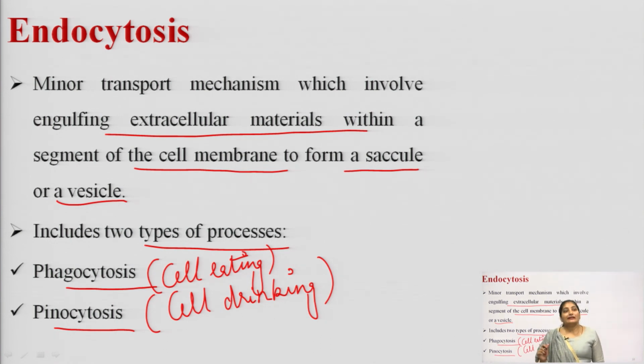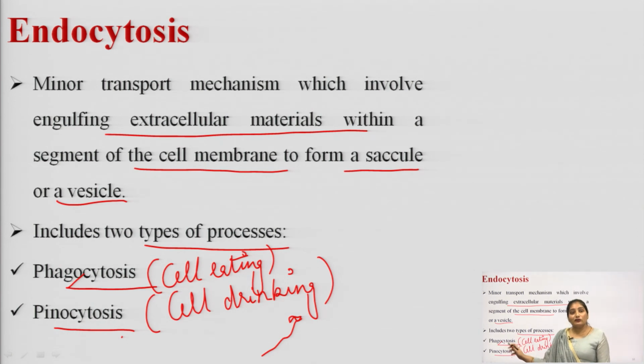This process is of two types: phagocytosis and pinocytosis. Phagocytosis is also known as cell eating and pinocytosis is also known as cell drinking. The absorption of the oral vaccine, the polio Sabin vaccine, takes place by the pinocytosis process.